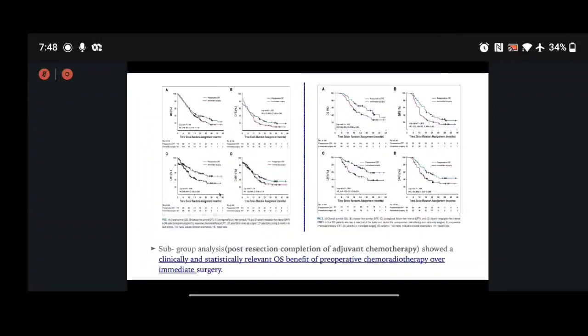This on my left of the screen shows overall survival in patients.